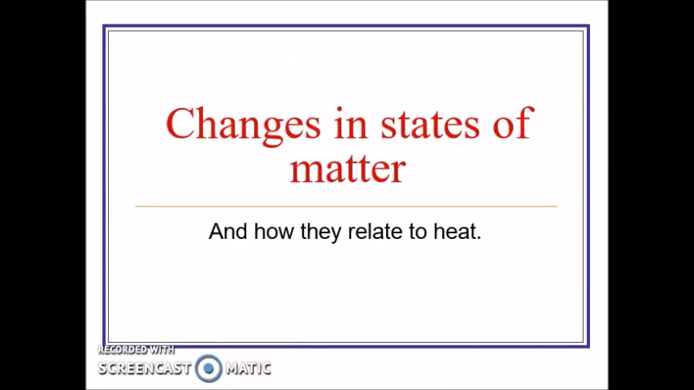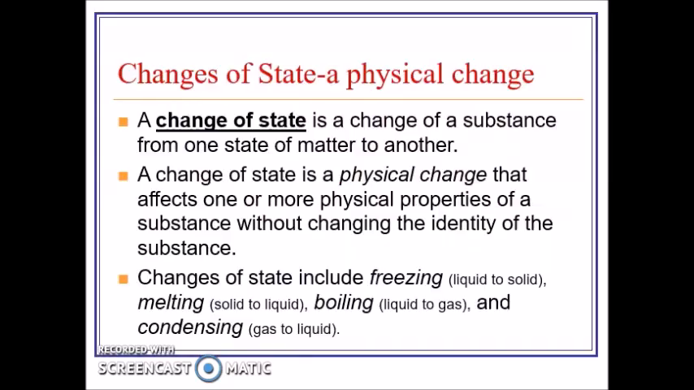Of state of matter and how they relate to heat. Changes of state. This is a physical change. A change of state is a change of a substance from one state of matter to another. A change of state is a physical change that affects one or more physical properties of a substance without changing the identity of that substance. These changes of state include freezing, going from liquid to solid, melting, solid to liquid, boiling, liquid to gas, and condensing, gas to liquid.